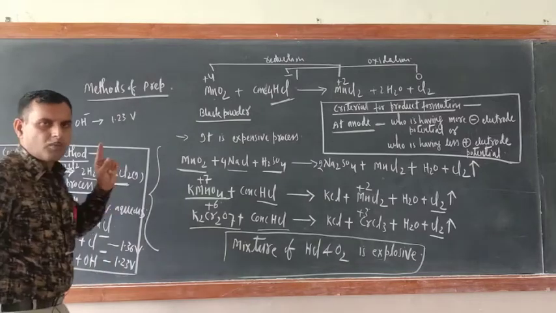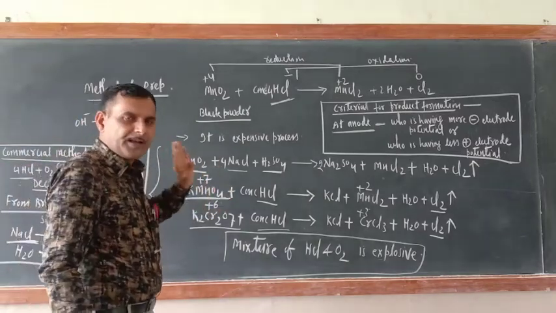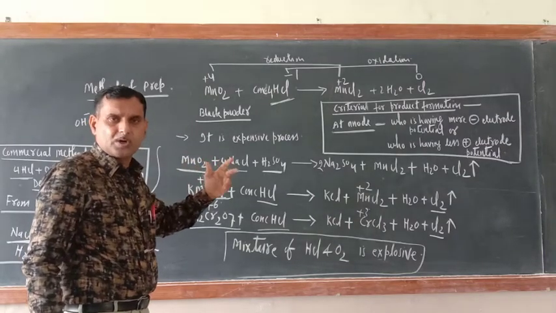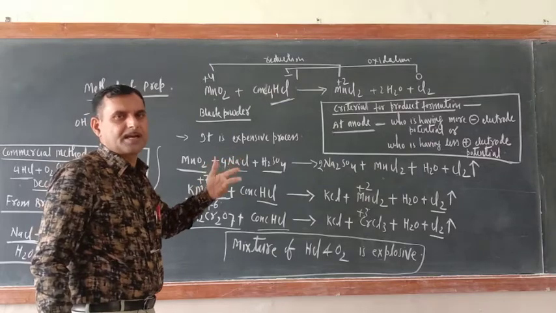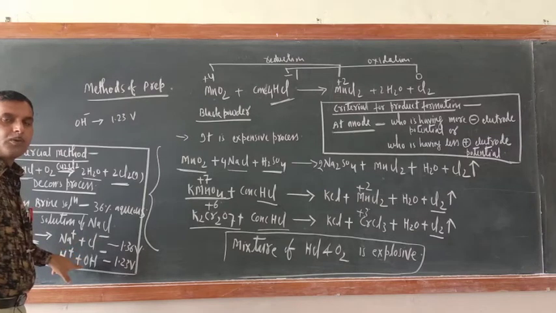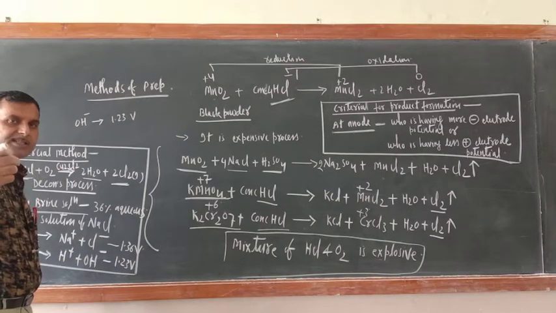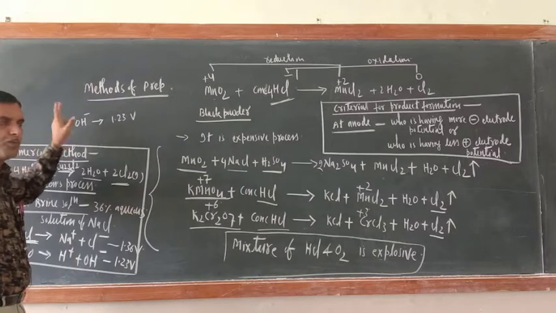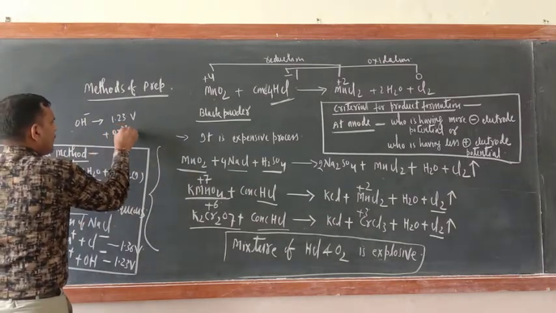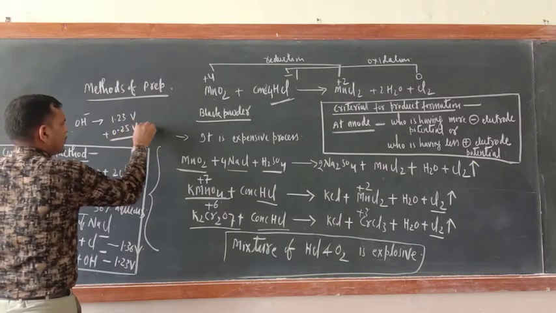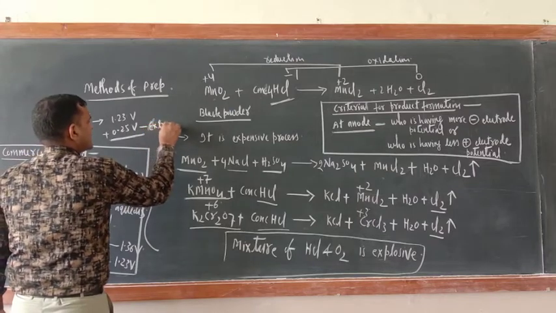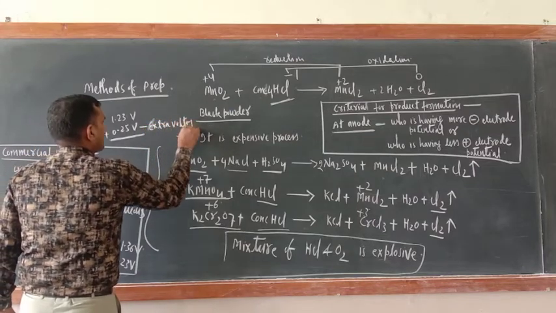But remember one place I explained to you. When OH is moving toward the anode, then the extra voltage or overvoltage concept is applied. Okay. Because Cl is a single negative ion, but in OH, O is also there, H is also there. So when OH moves towards the anode, 0.25 volt extra voltage is required. This is extra voltage, you can say.